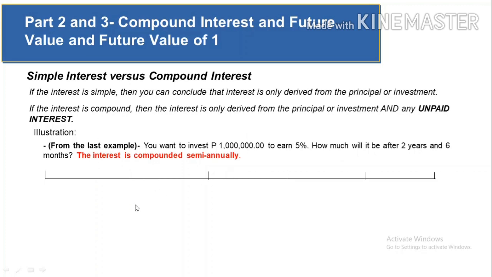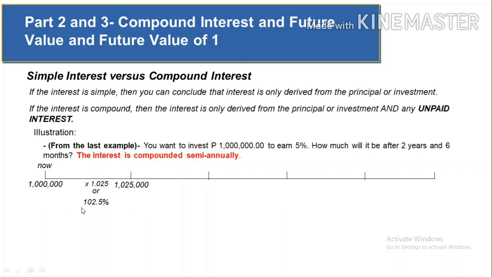So let's go now to the computation. So you have 1 million now. And after 6 months, it will grow to 1,025,000. Actually, the 1 million has been multiplied by 1.025 or 102.5%, where 100% is for the principal invested and 2.5% is the interest.